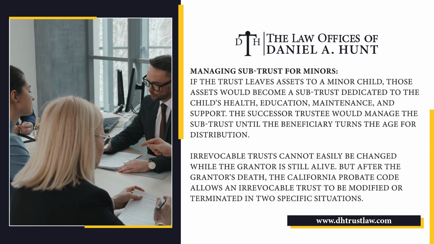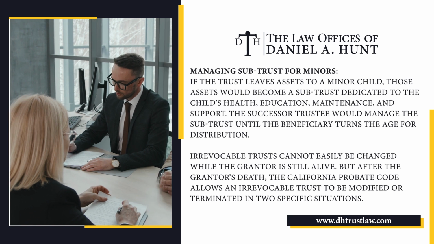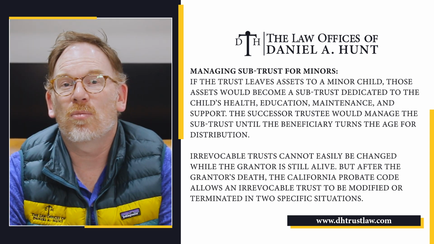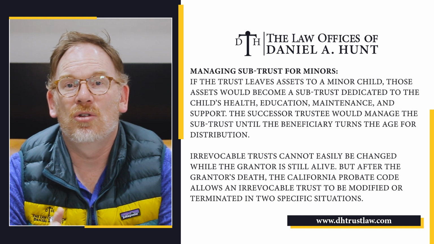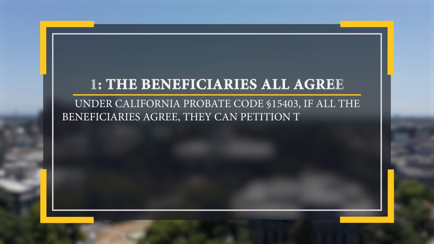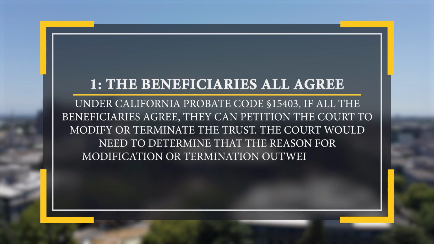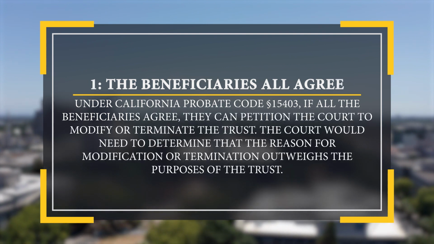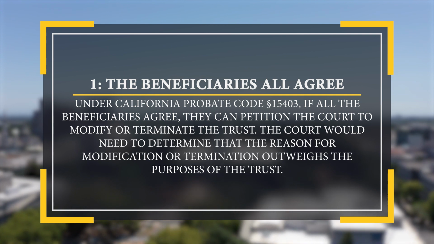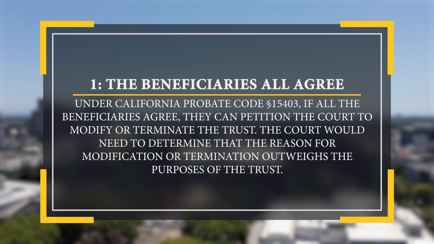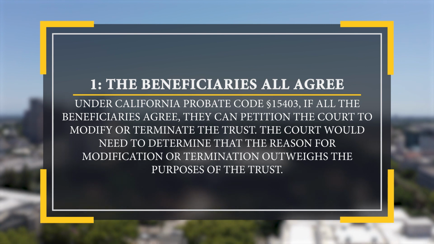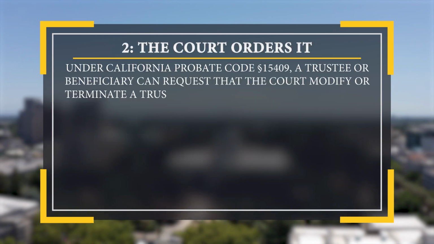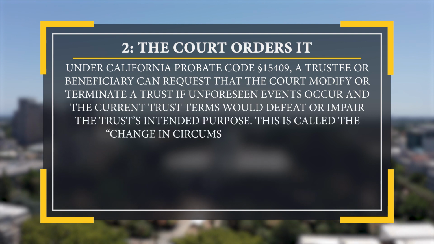An irrevocable trust cannot easily be changed while the grantor is still alive, but after the grantor's death, the California Probate Code allows an irrevocable trust to be modified or terminated in two specific situations. Number one, the beneficiaries all agree. Under California Probate Code Section 15403, if all the beneficiaries agree, they can petition the court to modify or terminate the trust. The court would need to determine that the reason for modification or termination outweighs the purposes of the trust.